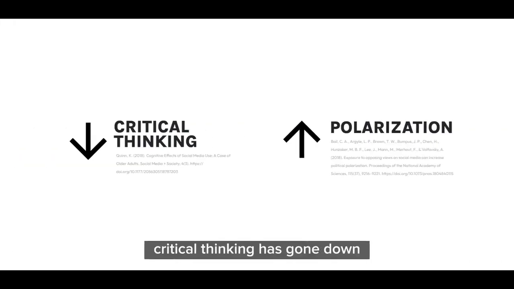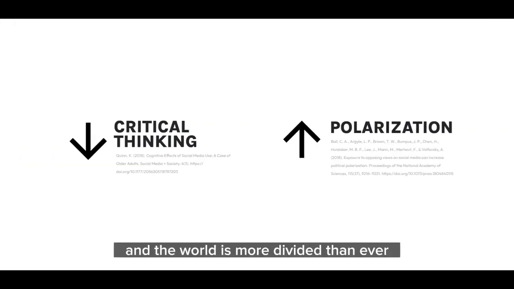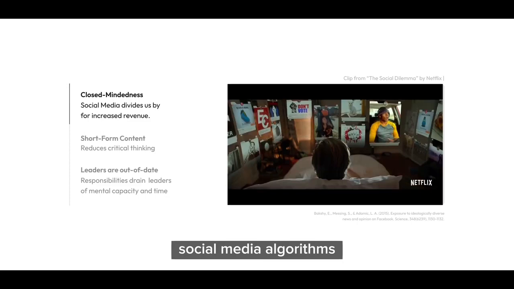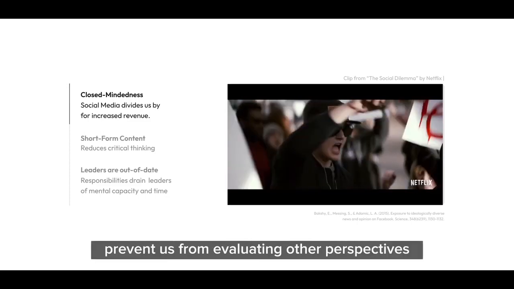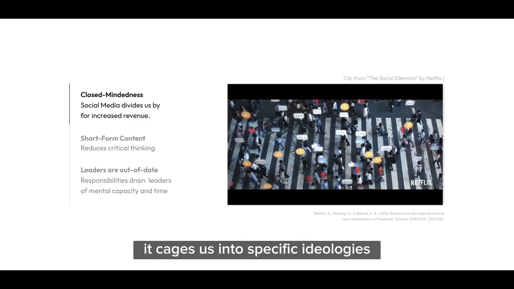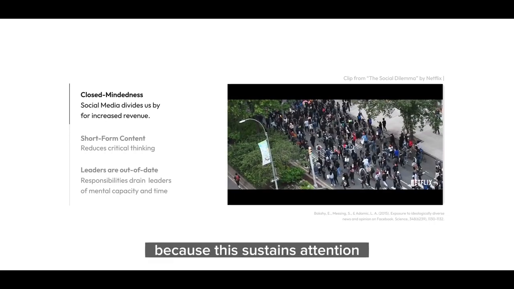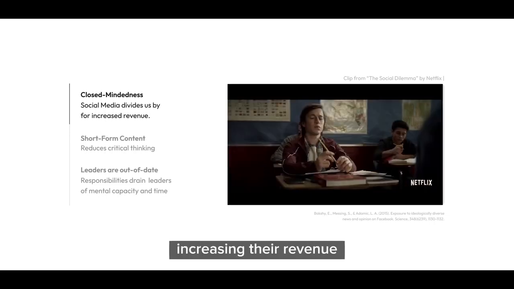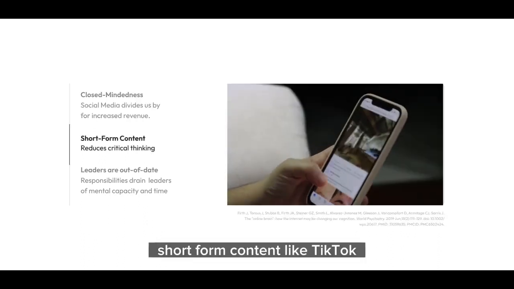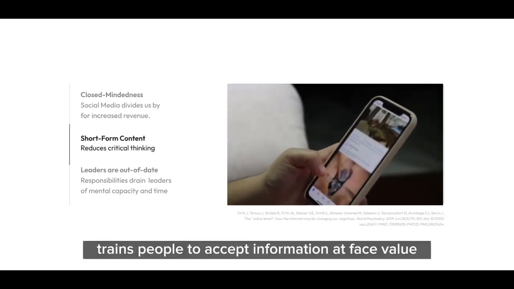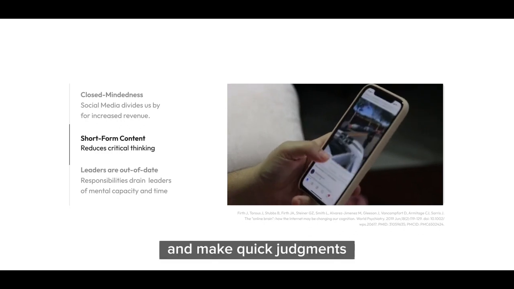Over the years, critical thinking has gone down and the world is more divided than ever. Social media algorithms prevent us from evaluating other perspectives. It cages us into specific ideologies it thinks we want to consume because this sustains attention, giving room for more ads, increasing their revenue. Short form content like TikTok trains people to accept information at face value and make quick